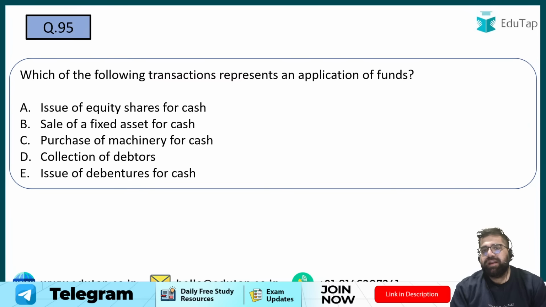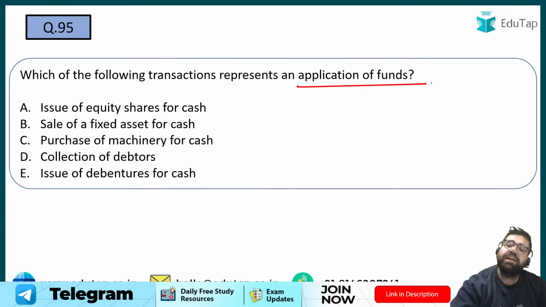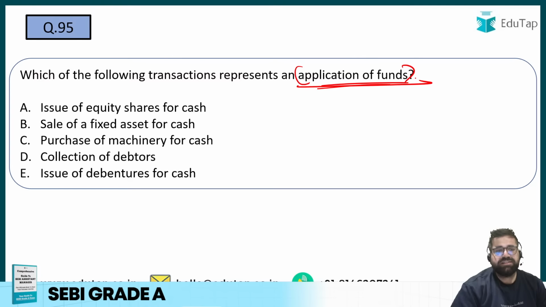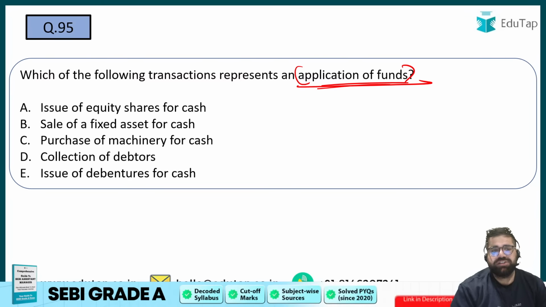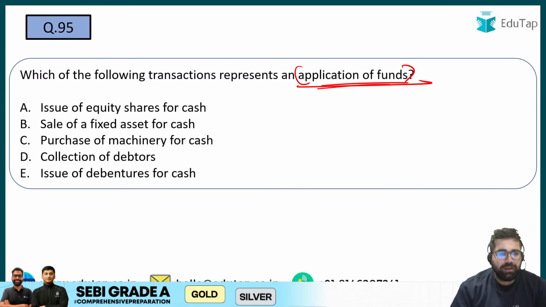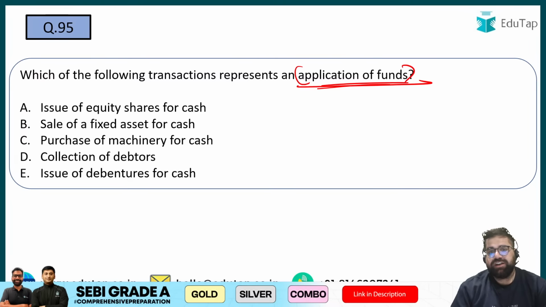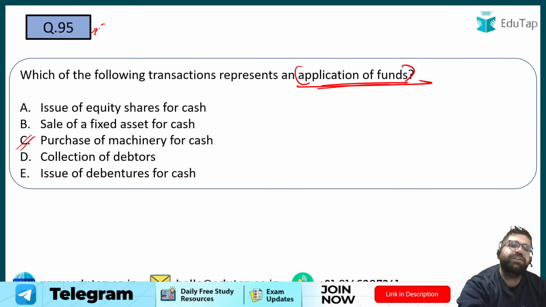Which of the following transactions represents the application of funds? Application means money has been put in here. I have used my money in these activities. Issue of equity shares, as discussed, will bring cash. Sale of fixed asset will again bring cash, right? Purchase of machinery for cash is an expenditure, so it's an application. So my right answer will again be option C. All of you, C?